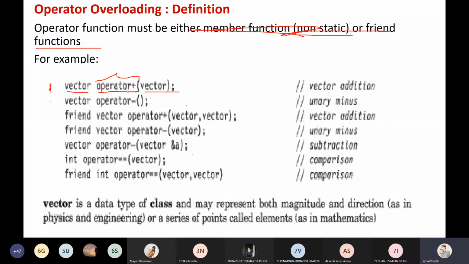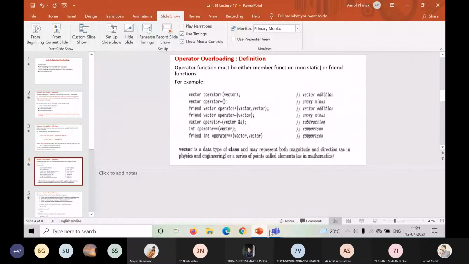Just 1 minute. Just 1 minute. Don't join late. As I said, it is difficult for me to add all these people.